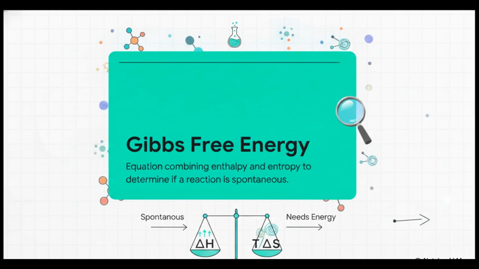I know, it looks a bit like alphabet soup, but it's actually a beautifully balanced scale. On one side, you've got the heat change of the reaction, delta H. On the other side, you have the disorder change, delta S, multiplied by the temperature, T. This single, elegant equation tells us whether a reaction will happen completely on its own, which we call spontaneous, or if it's going to need a constant push of external energy.